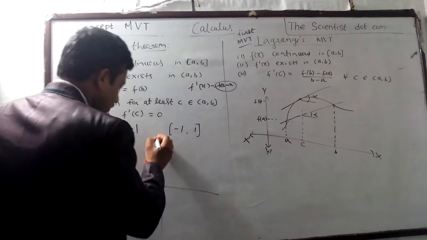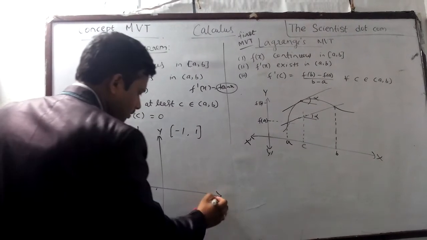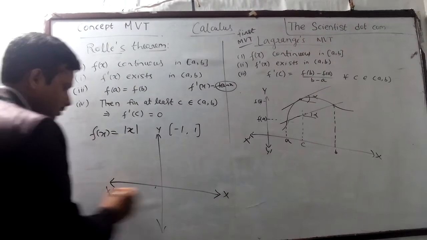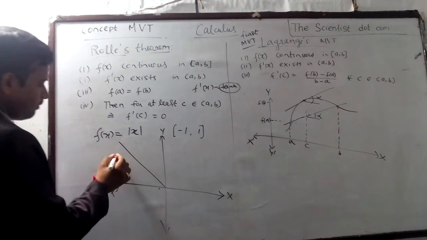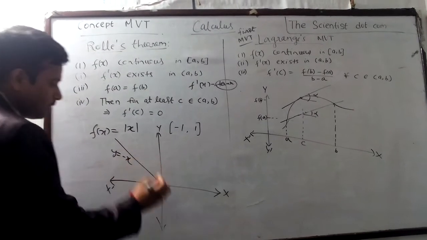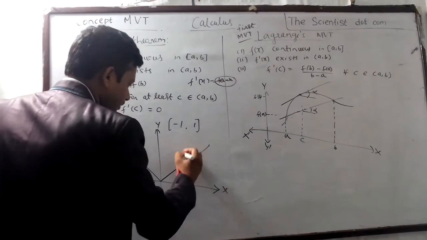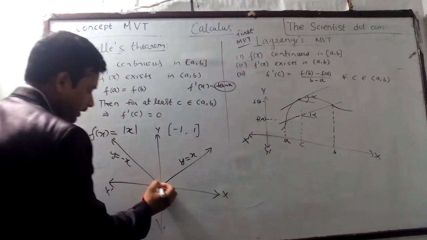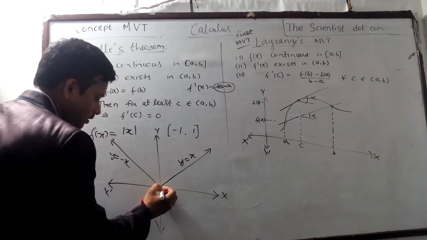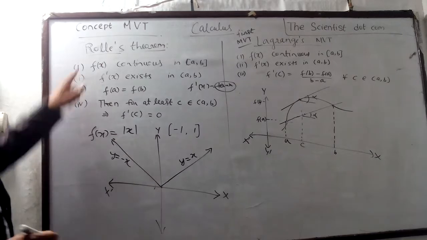If I draw the graph of the modulus function, you get y equal to -x on one side and y equal to +x on the other.